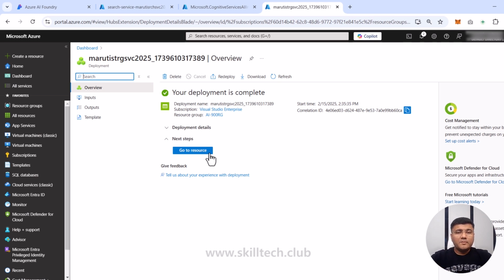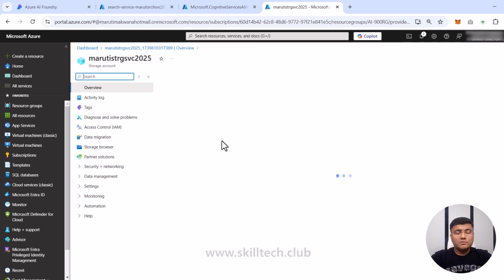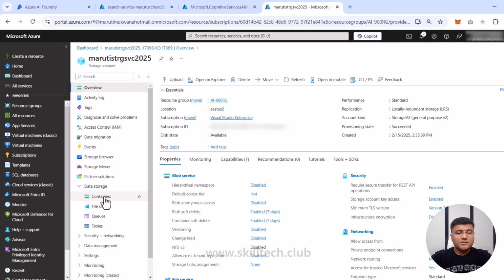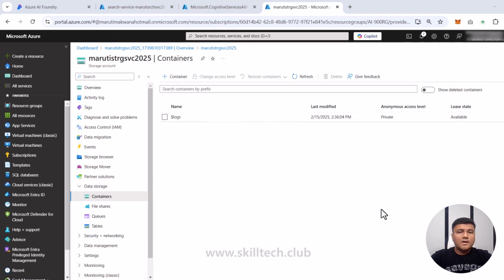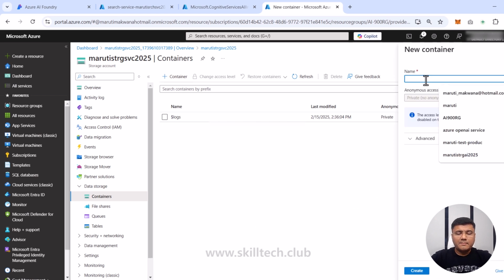My storage account deployment is completed. I'll click on go to resource. Under data storage, I'm going to click on containers. I am going to create a new container inside this. Let's say I'm giving it the name coffee reviews. The anonymous access level right now is private. Now I do not want the private access level, so I need to change this first. Let me just cancel this.